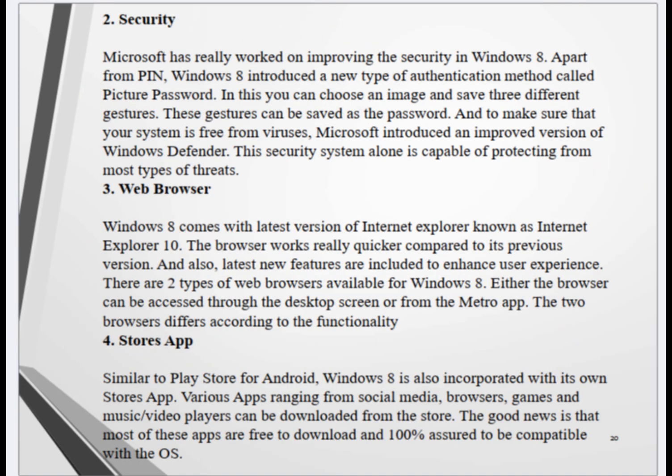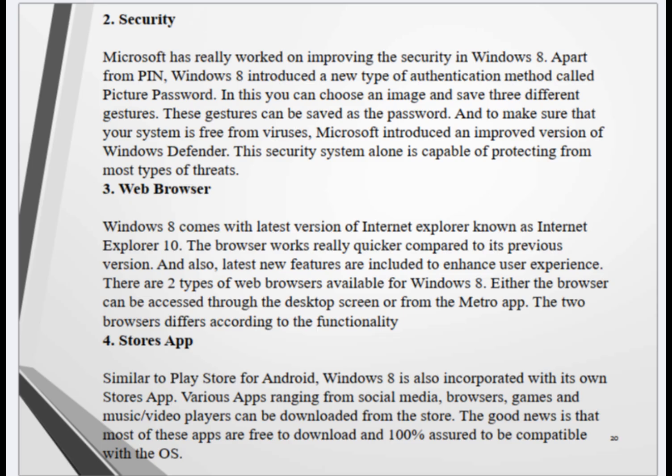2. Security. Microsoft has really worked on improving the security in Windows 8. Apart from PIN, Windows 8 introduced a new type of authentication method called Picture Password. In this you can choose an image and save 3 different gestures. These gestures can be saved as the password. And to make sure that your system is free from viruses, Microsoft introduced an improved version of Windows Defender. This security system alone is capable of protecting from most types of threats.